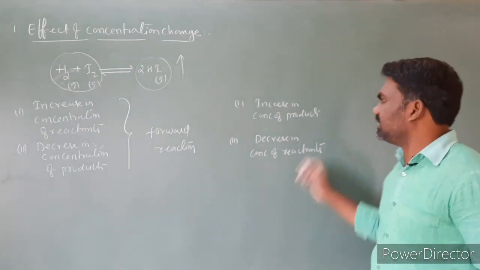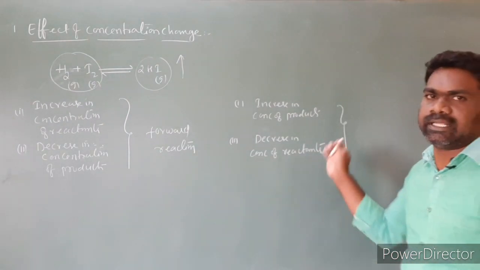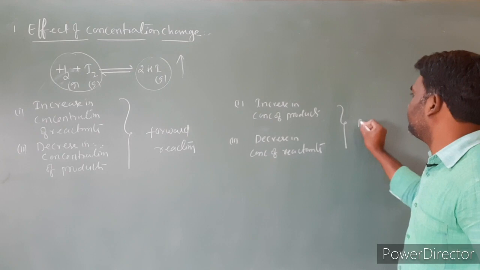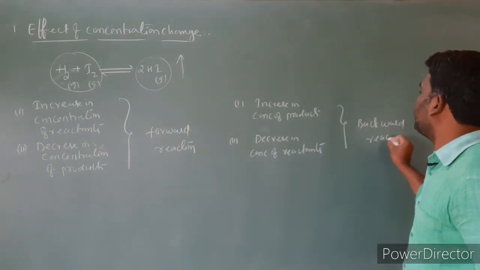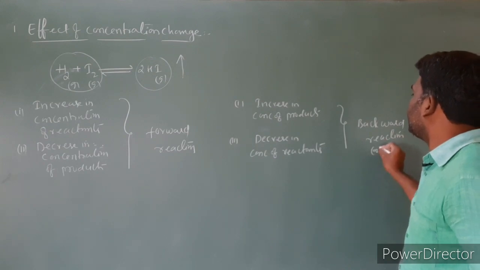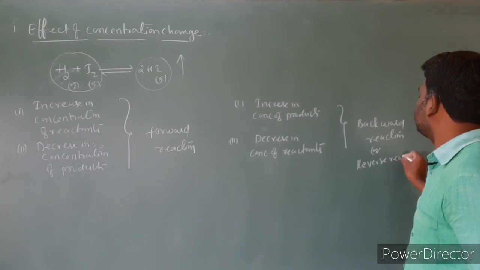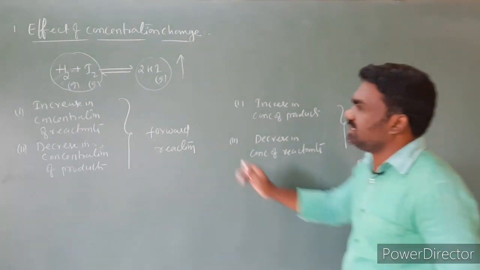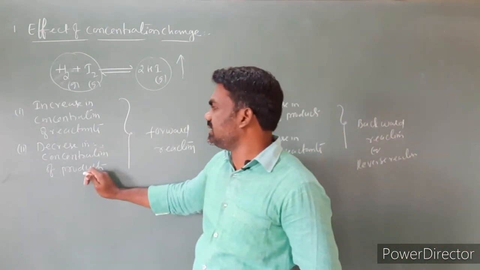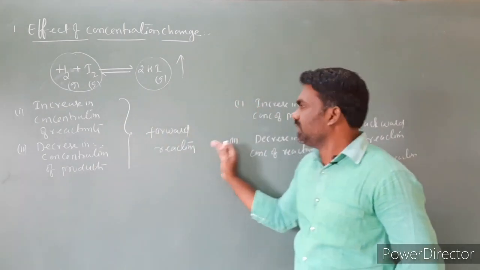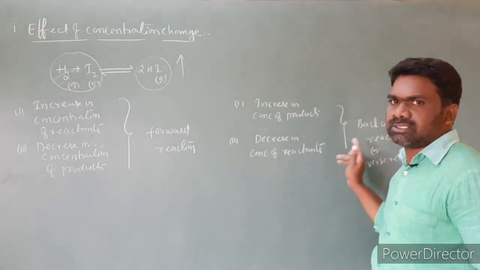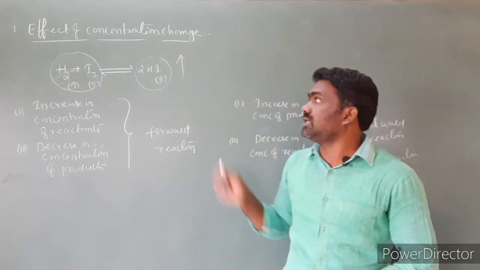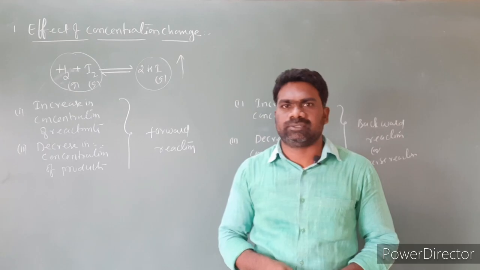In these two cases, the reaction moves towards the backward reaction, or nothing but the reverse reaction. So increasing the concentration of reactants or decreasing the concentration of product gives forward reaction; increasing the concentrations of products or decreasing the concentration of reactants gives backward reaction. So this is the effect of concentration change.